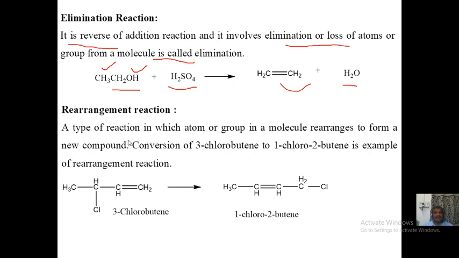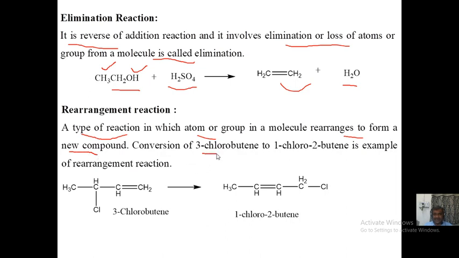The next one is rearrangement reaction, right? If I ask roll number 10, this is physical class, you stand up from bench number 1, go to the third bench, and the third bench, if I ask please come to the first bench, I am not allowing anyone to enter, right? I am not allowing anyone to leave the class. So the total number of students is the same, but what has changed? The sitting arrangement is changed a bit. This is what you mean by rearrangement. In terms of chemistry, rearrangement reaction means a type of reaction in which an atom or group in a molecule rearranges to form a new compound, friend.